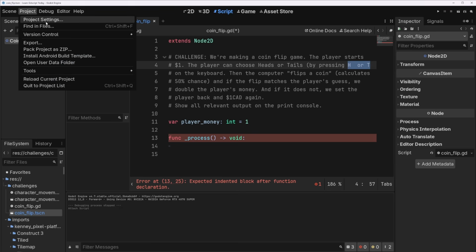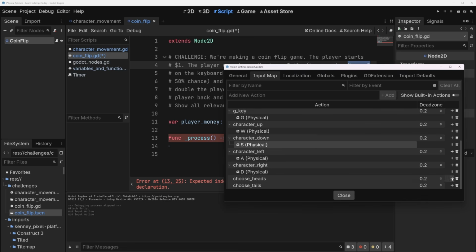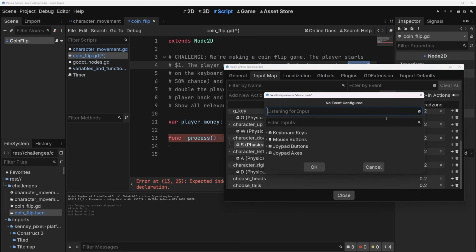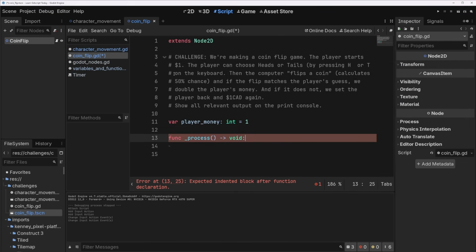So let's go to project settings. Let's add our new actions, choose heads and choose tails. We are going to do a plus here, and heads is an H and tails will be a T. Okay, our input map is getting pretty messy. I mean, we're not making just one game here. We're making a million little ones. So that's okay. Anyways, so what do we want to do?